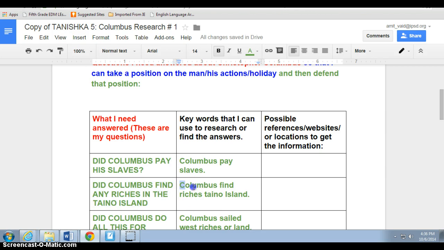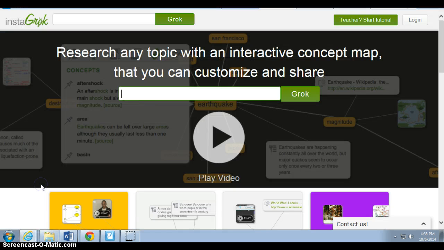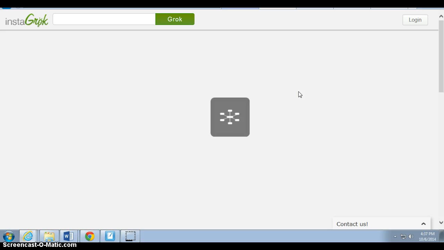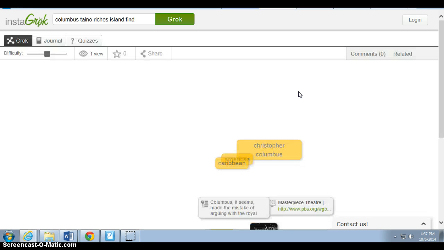So she has planned to put these words into a search engine: Columbus find riches Taino Island. If we're using Instagrok, it won't be a good idea to type in Columbus Taino riches island and find. If we type that, we are going to get some results, but they're not going to be using our keywords.